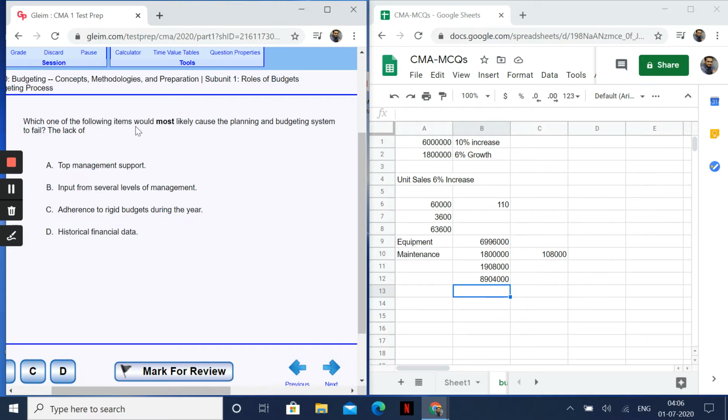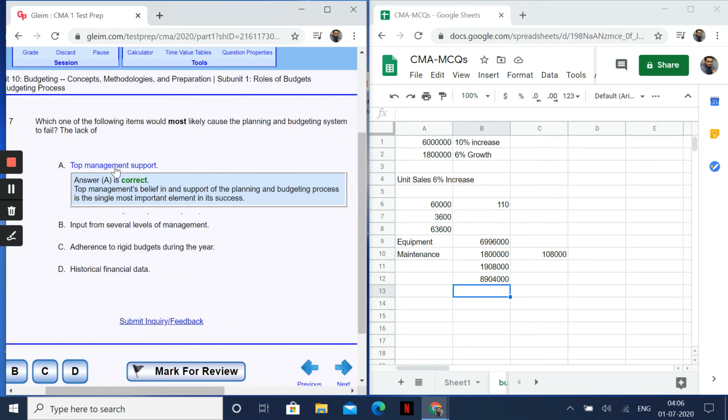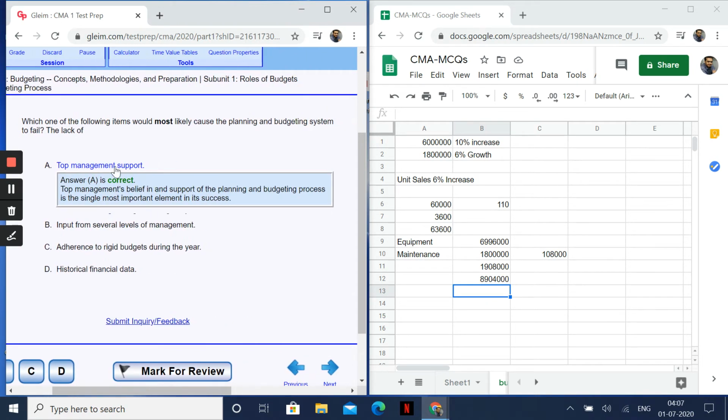The lack of top management support? Yes, it can be. Input from several levels of management? Okay, this also can be. Adherence to rigid budget? No. Historical financial data? Okay, here it is telling most likely. So the most likely is always top management support. Yes, you can see here. Top management, if it supports, then the budget can be successful. But if it does not, then no.